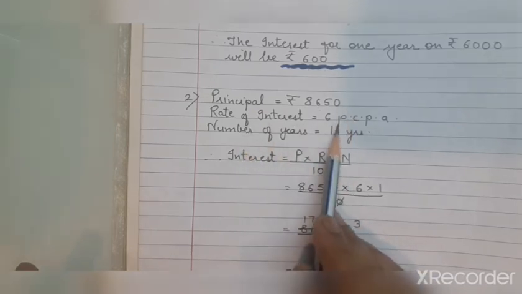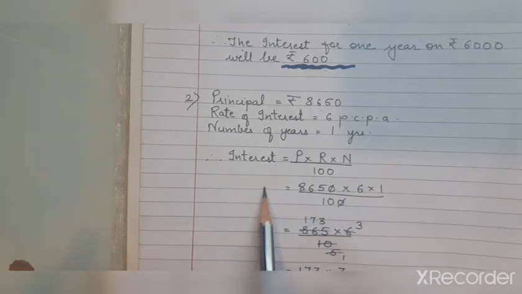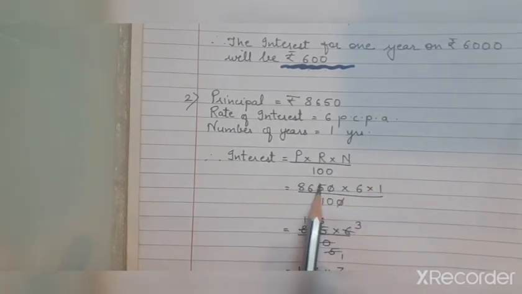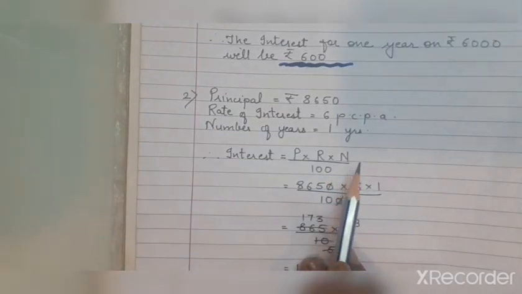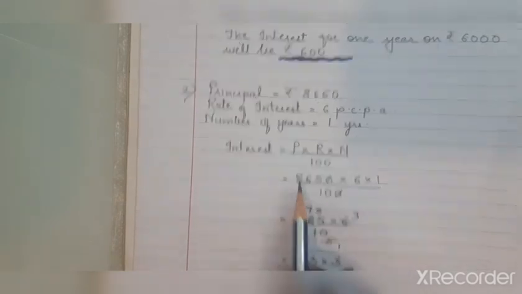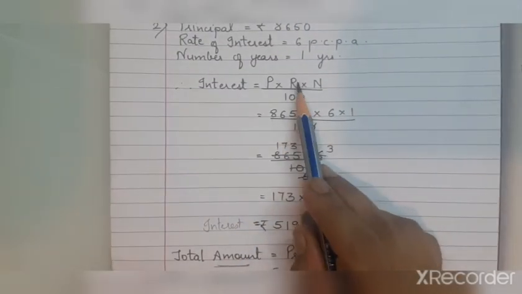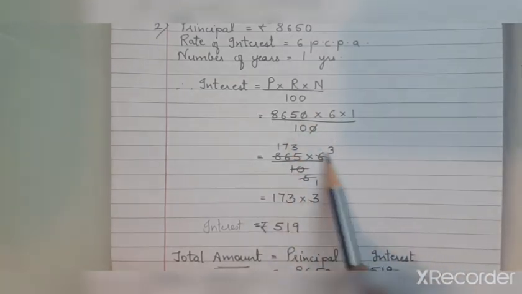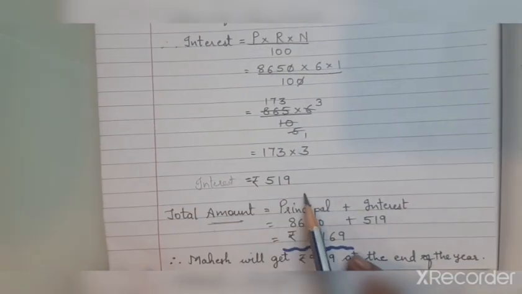The rate of interest is 6 PCPA. Number of years is 1 year. Same formula: interest is equal to P into R into N upon 100. I explained to you, P is principal, R is rate of interest, and N is number of years. Now we just have to substitute principal as 8650, rate as 6, N as 1 upon 100. When we calculate and cancel, we get 519.